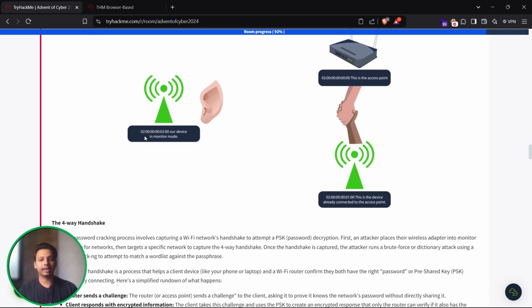So let's say this is our device, which is in monitor mode. Our device is in monitor mode and currently we are in a listening state. Now we have sent this deauthentication packet. That particular user has disconnected from the legitimate Wi-Fi. Now he will again try to connect with his router, so whatever four-way handshake happens, we are going to see and understand it.